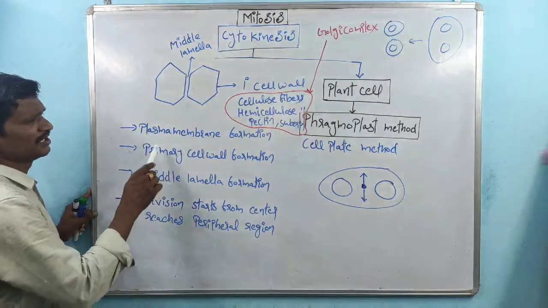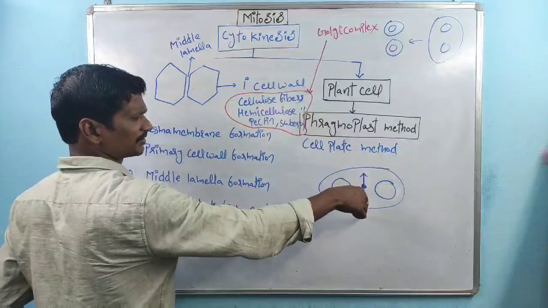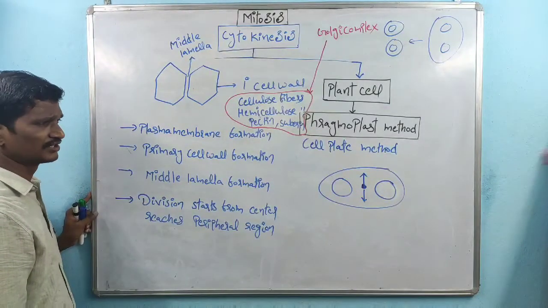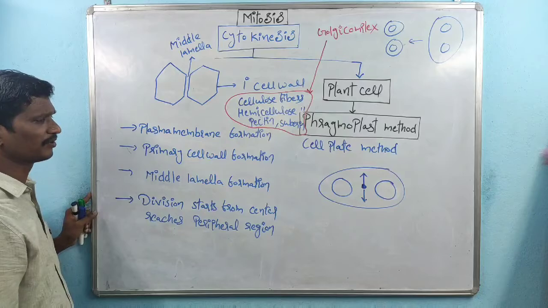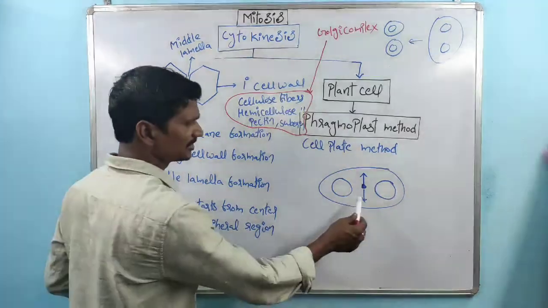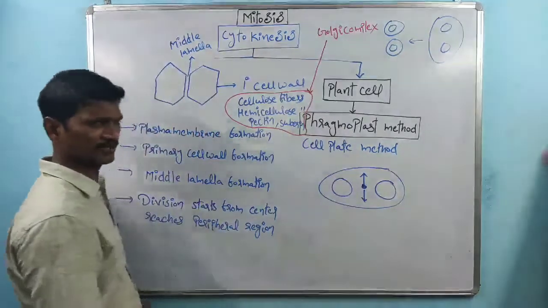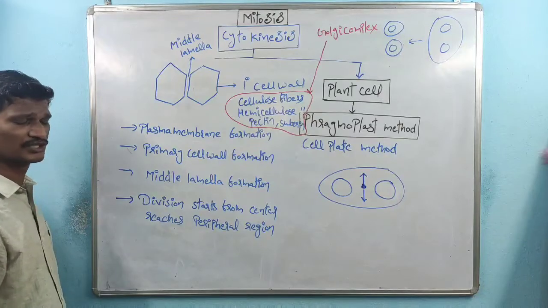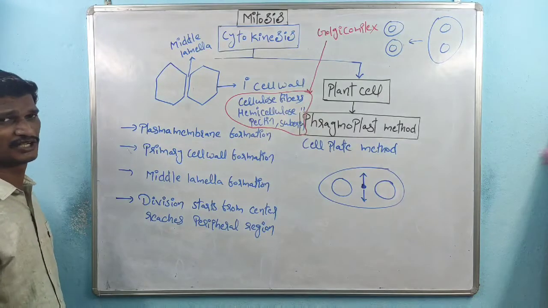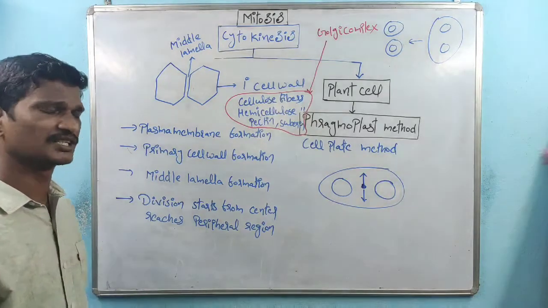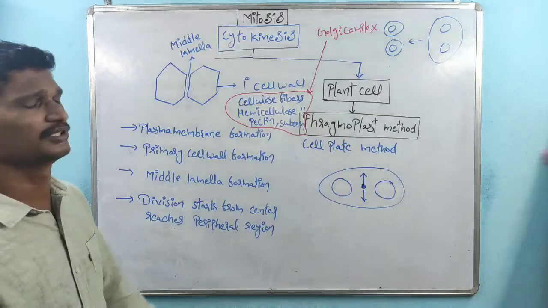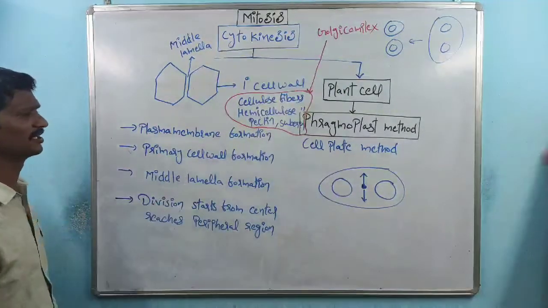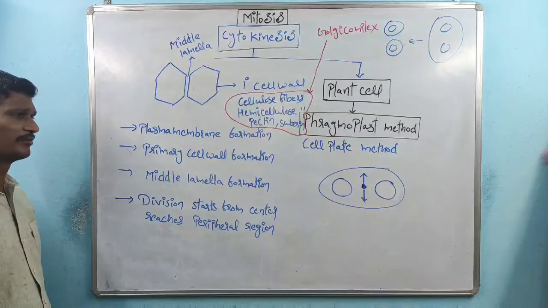After that, plasma membrane formation takes place, right? Along with the plasma membrane formation, primary cell wall formation takes place. Remember, transportation is done by vesicles, and the vesicles are synthesized by the Golgi complex. That is about the primary cell wall formation.